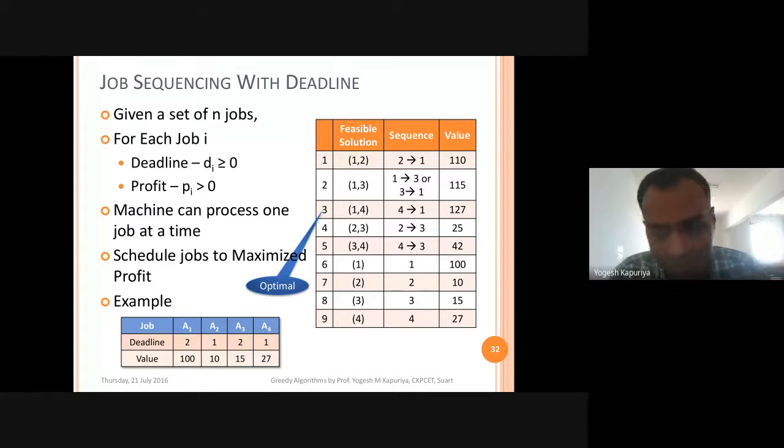If the deadline is 8, and I have found that slot number 7 is occupied, 6 is occupied, 5, 4, 3, 2, 1, all are occupied, and I am having a deadline of 8, it means that I cannot schedule this job. I have to go for the next job. So this is how the approach will work, and we will discuss the actual algorithm in the next class.